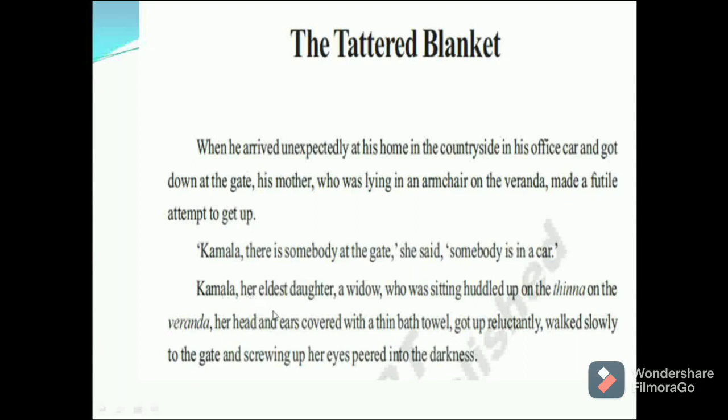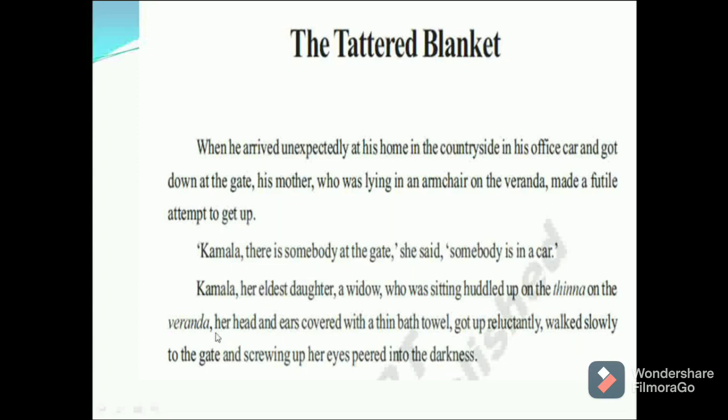Kamala. Kamala was the eldest daughter of the Amma, and she was a widow. I have told you that already. A woman who has lost her husband is called a widow, and she was sitting huddled up on the thinnai because of fear or something cold, just getting cold, holding her arms and legs close. It is called huddled up.